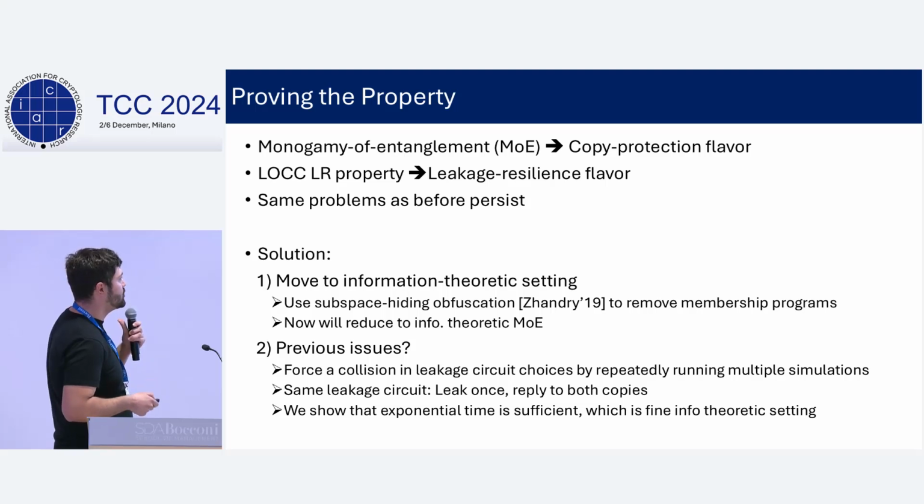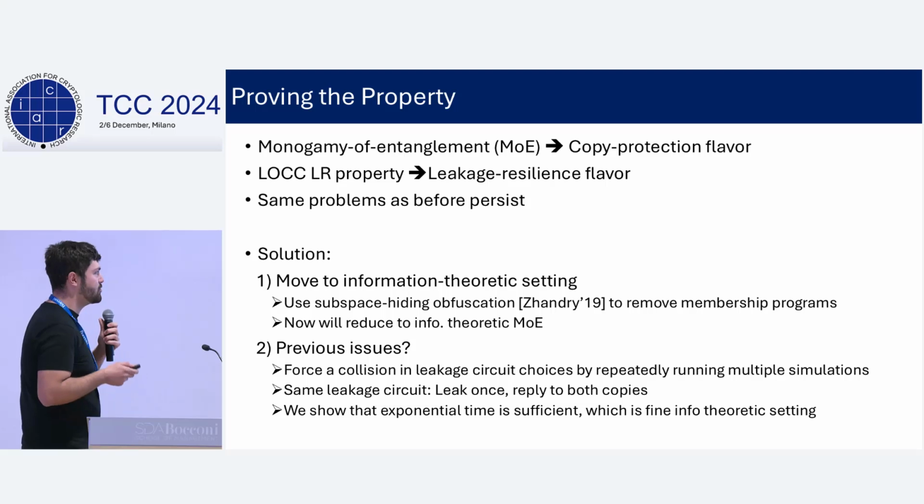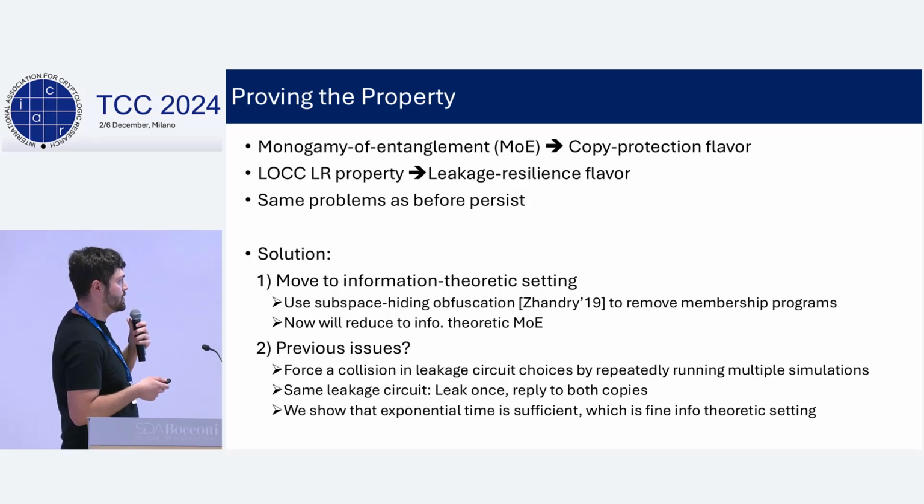And the other issues we solve by showing that we can actually force a collision in leakage circuit choices of the adversaries by repeatedly running multiple simulations of the adversary. And once we get the same leakage circuit choice at a particular round, we can leak once and reply to multiple copies of the leakage adversary simulation.